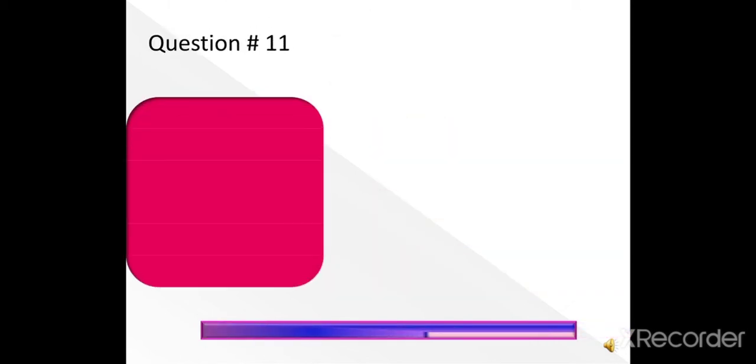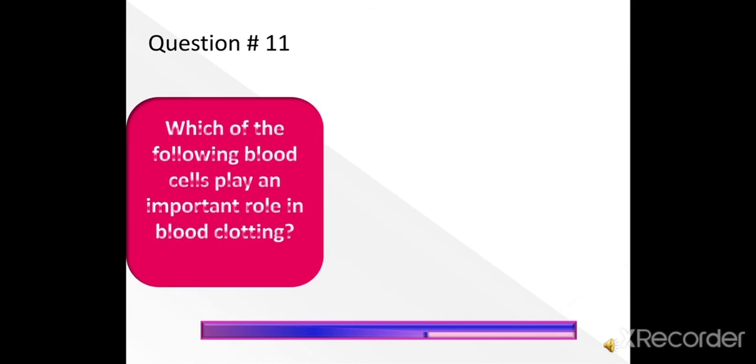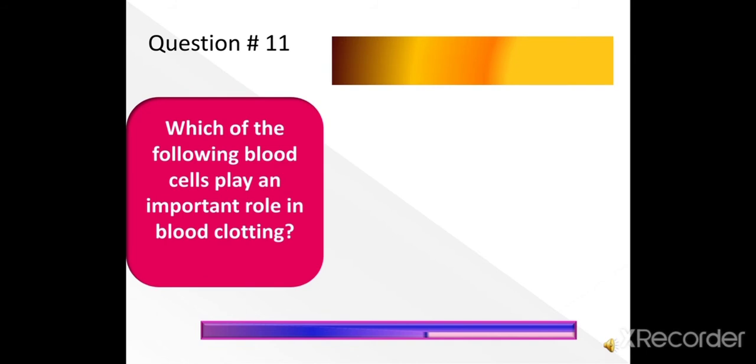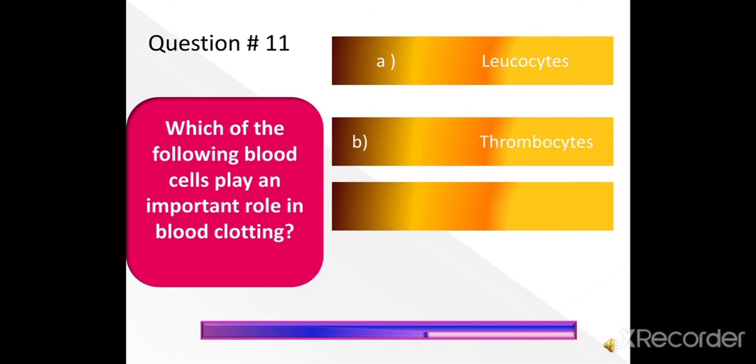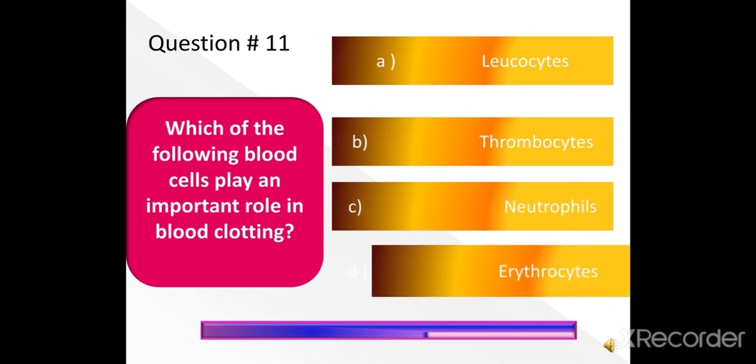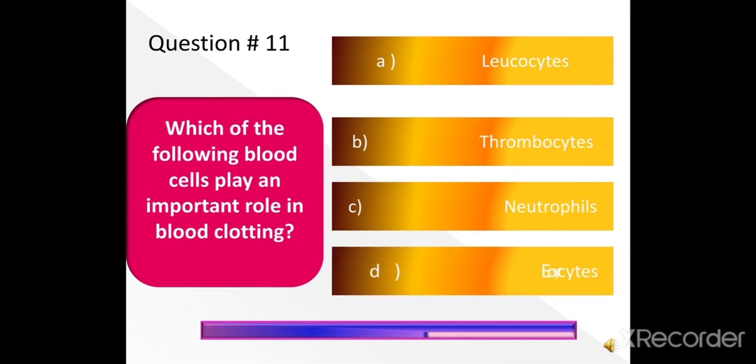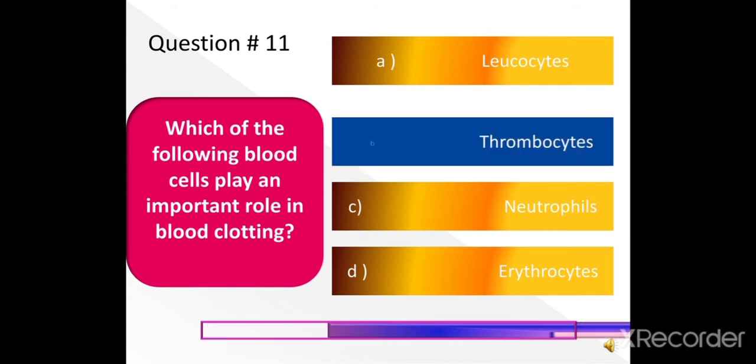Next question, question number 11: Which of the following blood cells play an important role in blood clotting? Leukocytes, thrombocytes, neutrophils or erythrocytes. Right answer is thrombocytes. Thrombocytes is also known as platelets.